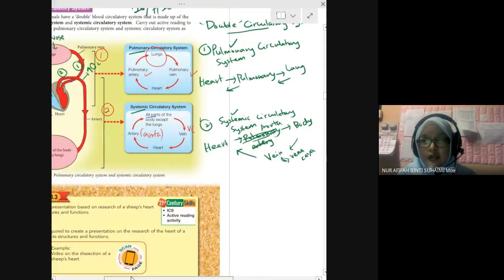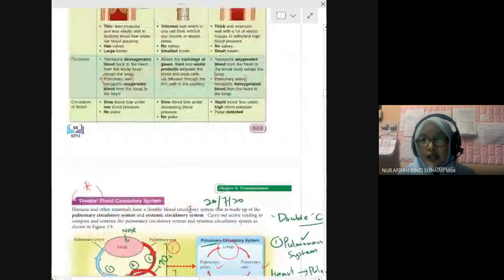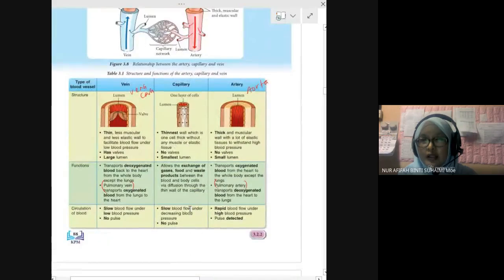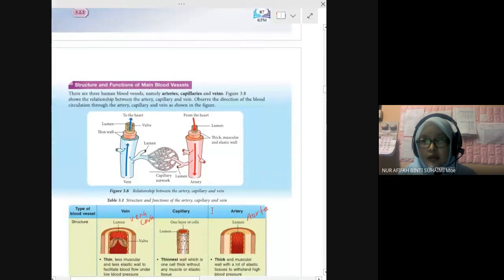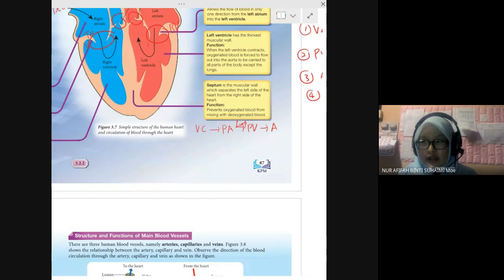Semua ni. Structure of heart ni. The flow of deoxygenated blood and oxygenated blood from where to where. Nanti balik. You sebenarnya kena baca lah. Kena baca. One by one. Okay, saya nak tanya sekejap. Okay. Tak ada yang kosong. Sekejap jangan keluar lagi. Tak habis lagi kelas kan? Sikit-sikit saya nak tanya.